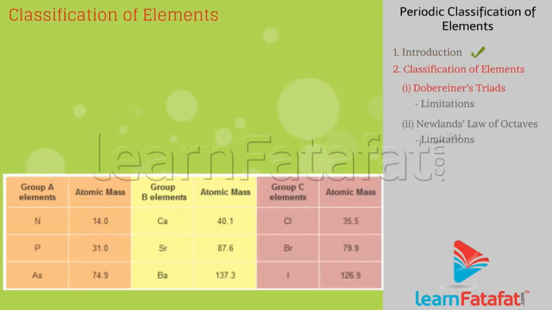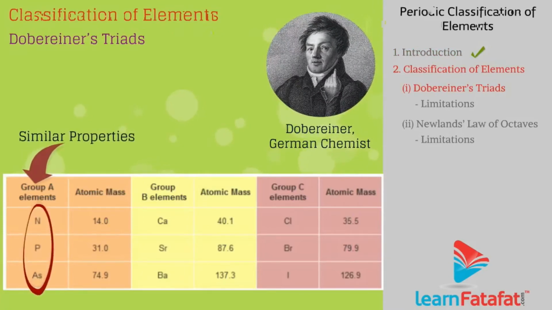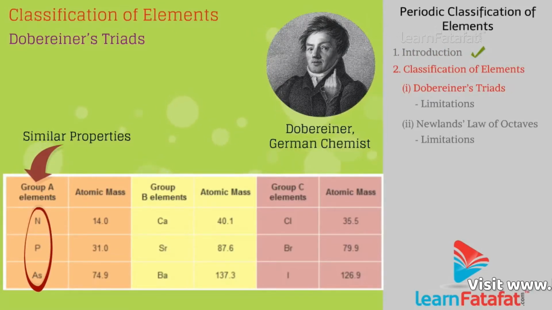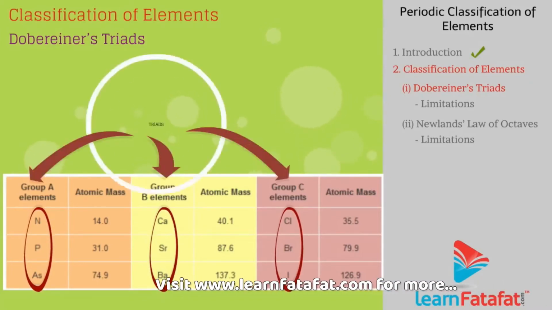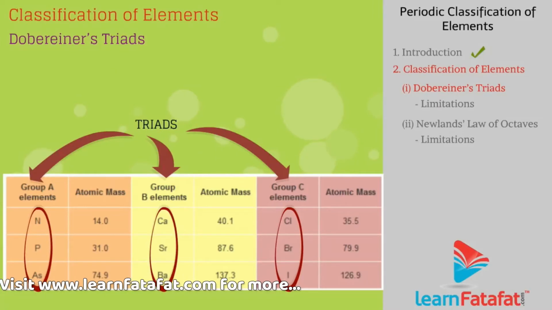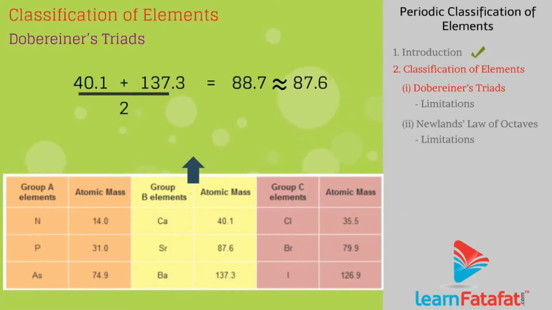Early attempts at the classification of elements. Dobereiner's triads. Dobereiner, a German scientist, grouped elements based on similarity in properties. He found that each group contains 3 elements each, so he called these groups triads. He showed that the mass of the middle element is roughly the average of the atomic masses of the other 2 elements when arranged in increasing atomic mass.